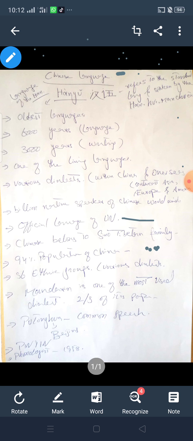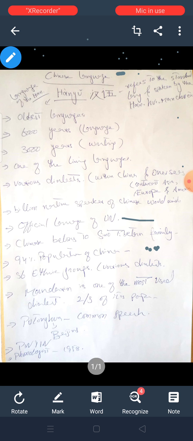In China, Chinese is spoken by 94% of the population. Whereas the 6% speak various languages, because there are various workers and students who have come from foreign countries. They are working there, studying there, having jobs, and there could be many other reasons.